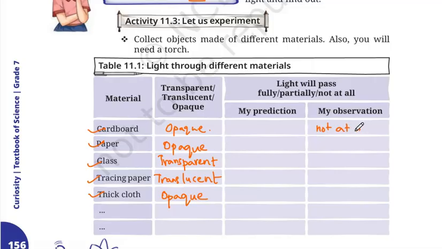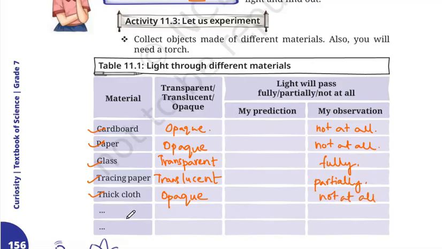So the answer will be not at all. No light at all. Paper again, because it is opaque, will not allow any light to pass through it. Glass, because it is transparent, will allow all the light to pass through it. So fully. Tracing paper, as I told you, you can see through but not very clearly, so it allows light to pass through partially. Thick cloth again is opaque, not at all.